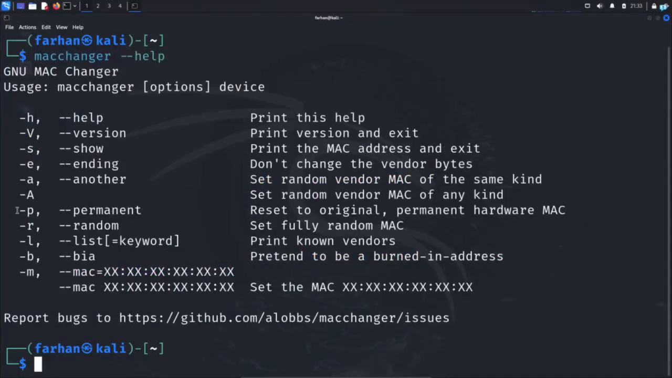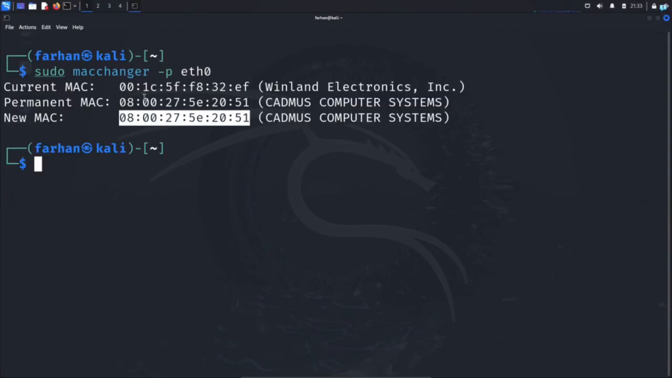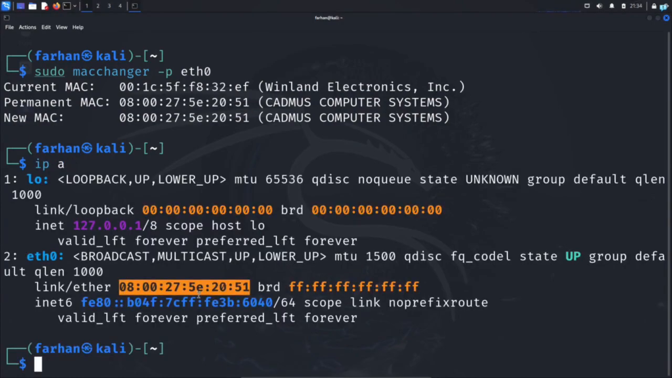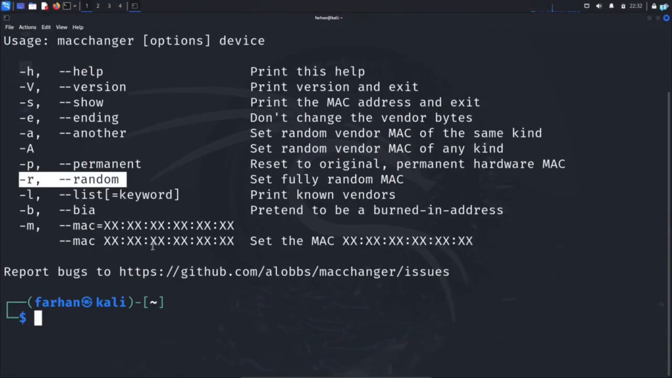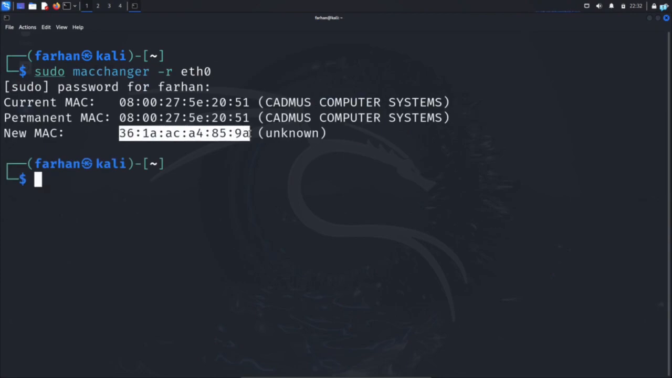And if you want to change back your MAC address to the original hardware MAC, then you have to use the -p option, which stands for permanent. So type the command sudo macchanger -p and the name of your interface, and I can see my new MAC is the same as the permanent MAC. I can also check with the ip a command, and I get confirmation that my interface has the original MAC address. Other than this, you can use the -r option, which will set a fully random MAC address. This is better for anonymity. -r is the only option that I use. So to change your MAC address to fully random, you can use sudo macchanger -r and the name of your interface, and you will have a fully random MAC address.